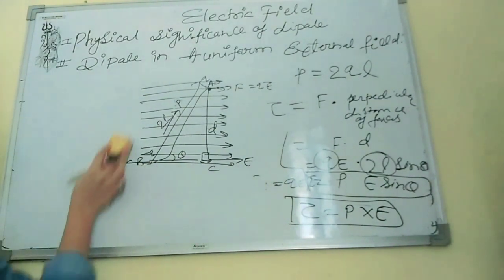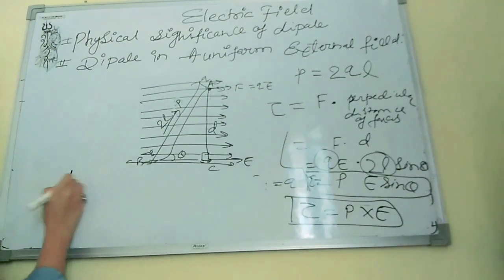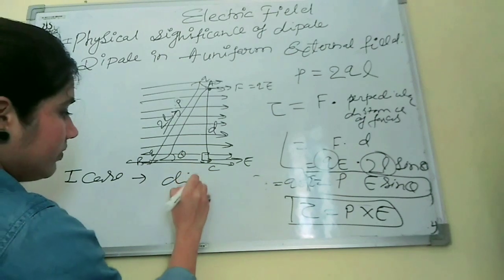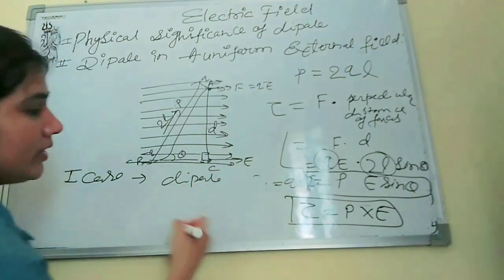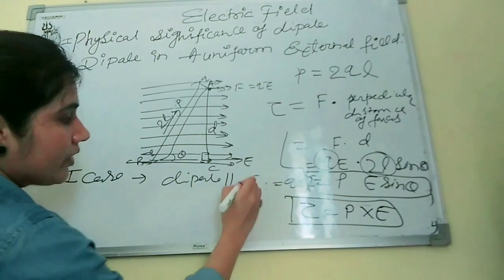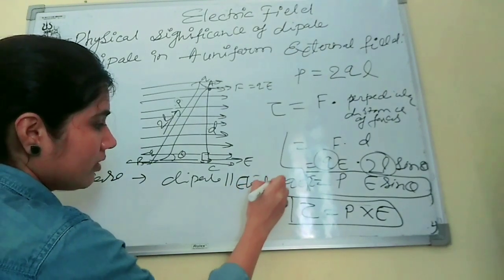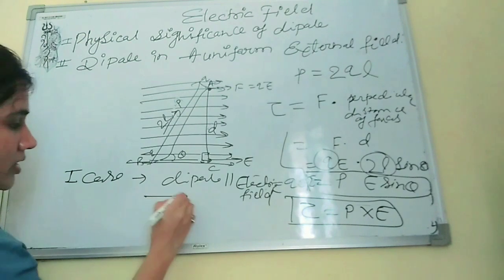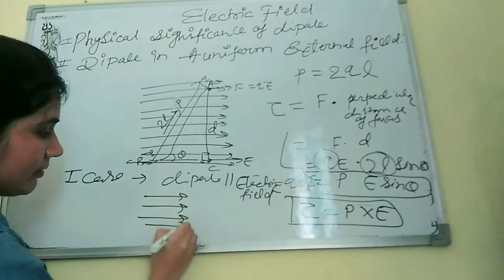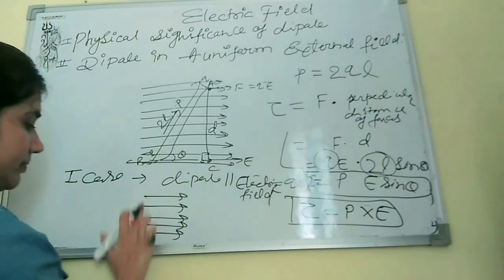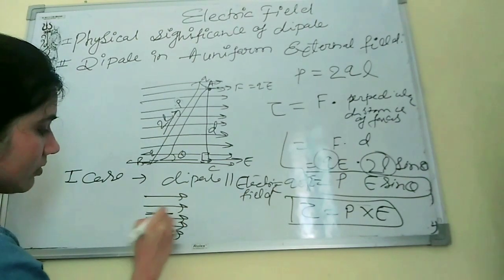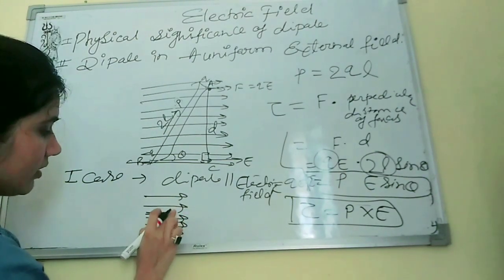Suppose the first case is, if the dipole will be parallel to the electric field, we will place the dipole. This is the electric field, right? And this is the dipole which we have placed here.